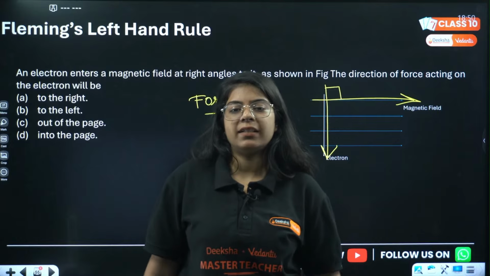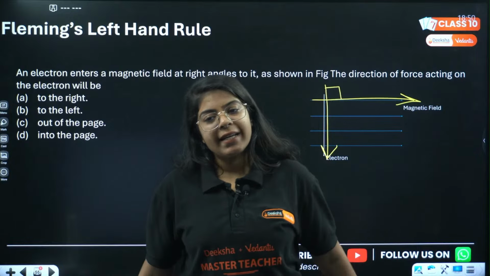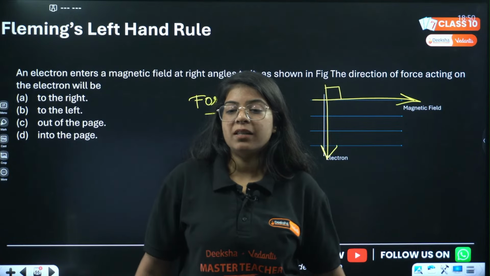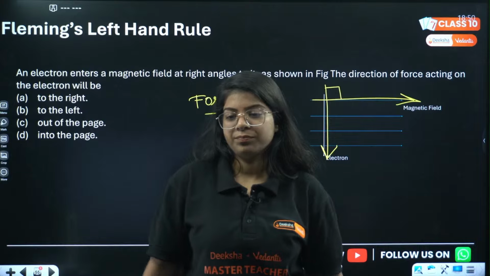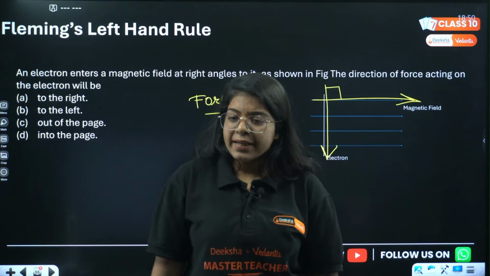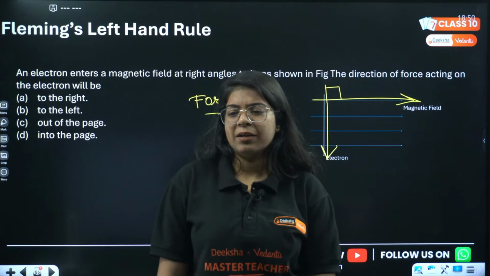An electron enters a magnetic field at right angles as shown. What will be the force on this electron? D. Ayush is saying D.